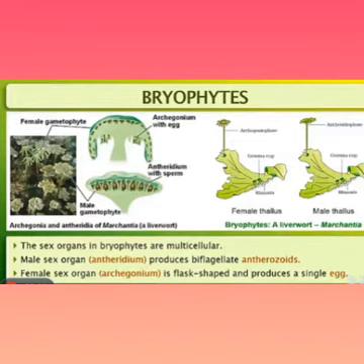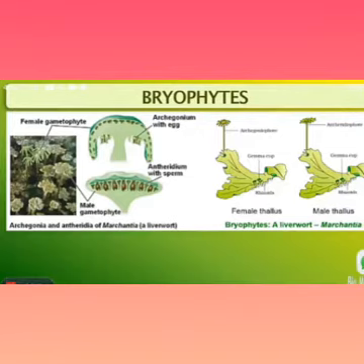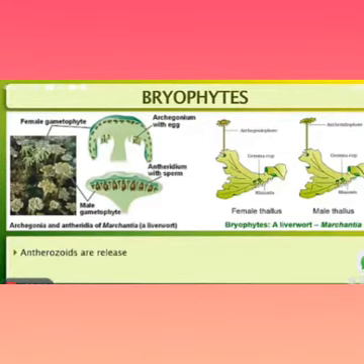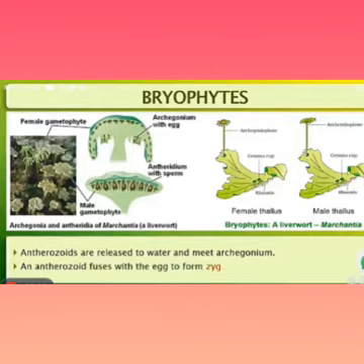So this is about the bryophyte. The sex organs are the male sex organ and the female sex organ, antheridium and archegonium. And next, antherozoids are released into water and meet the archegonium. That means the male one will meet the female one. With the fusion of the egg, it forms the zygote.